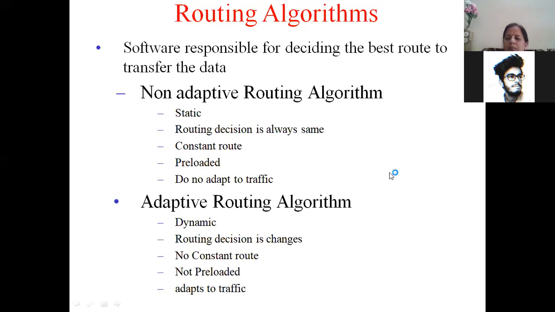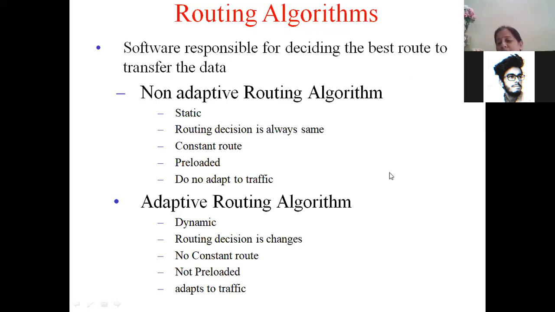Ma'am, also in the hop count method, what will be the default value of the counter? It will depend. At each hop, it will be decremented by 1. That's good, Sai Prakash, you're thinking in that way. What I have told you now is a general method of hop count. Generally, some higher value is put into it.